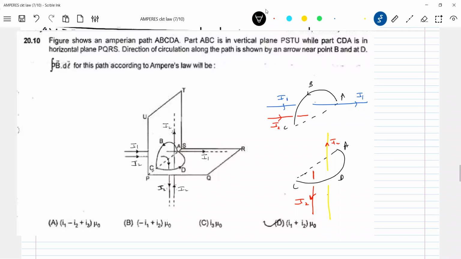B bar dot dL. So what is the path? A, B, C, D. This should be equal to mu naught times I1 plus I2 encountered in one loop, then I2 minus I2. So how much is it net? Mu naught (I1 plus I2).